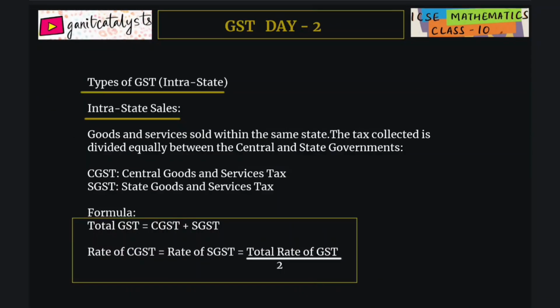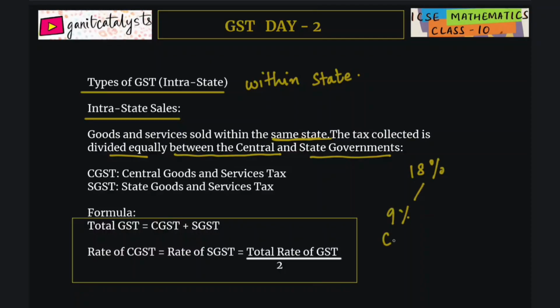Now, types of GST. Intrastate means within the state, from one town to another town. In intrastate sales, goods and services are sold within the same state, and the tax collected is divided equally between central and state government. For example, if total GST is 18%, then 9% goes to the central government, known as CGST, Central Goods and Services Tax, and the other 9% to the state government, that is SGST, State Goods and Services Tax.